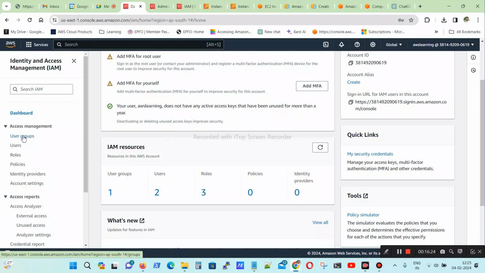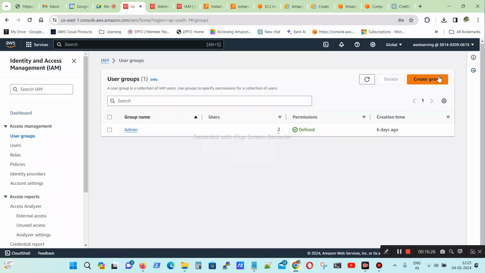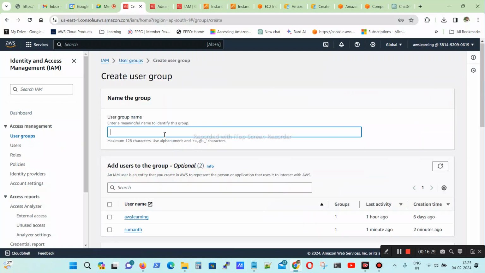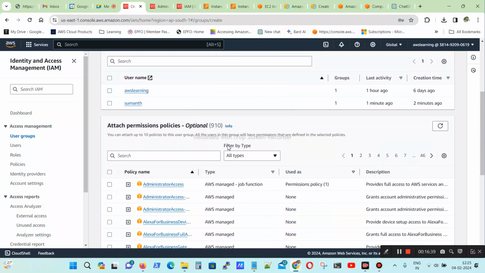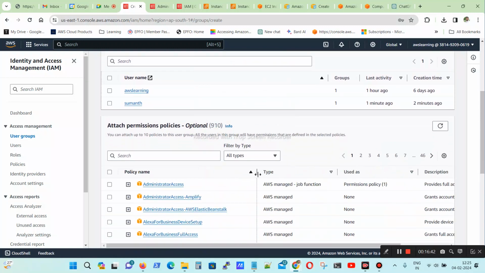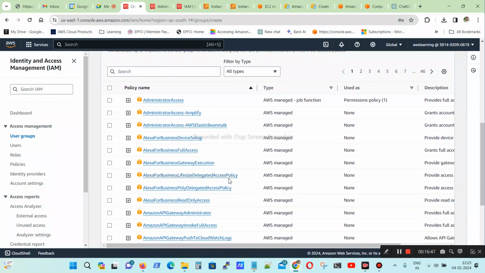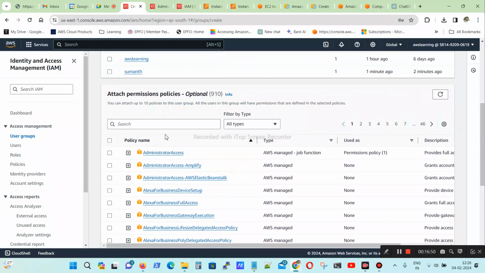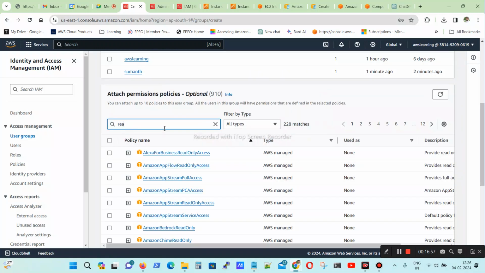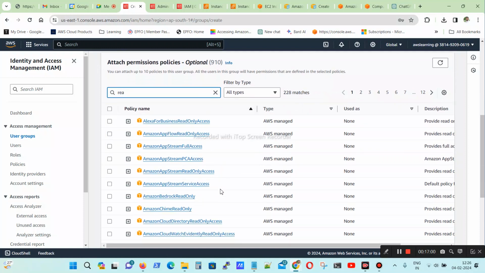First, I will create the group. Under user groups, I will create the user group. I am creating it as a reader. AWS reader means you can only do read. When I create this group, what access do we need to give? So here we have to select the policies. Read access. Let me check it. Read access.